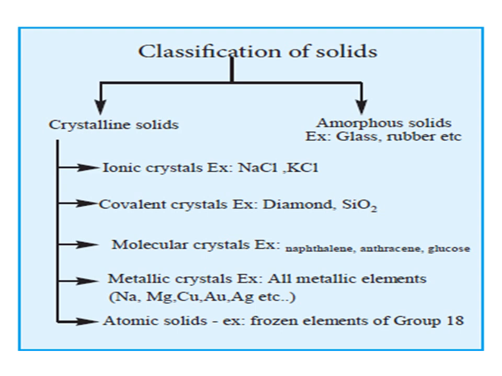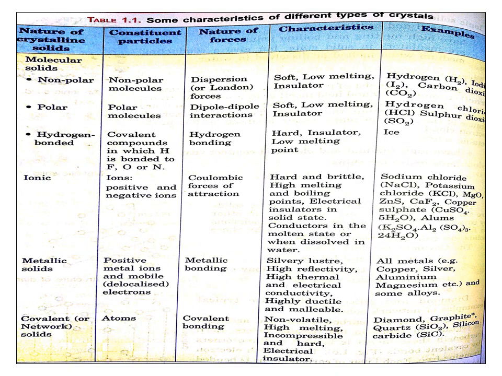Already we have seen that solids are classified into crystalline solids and amorphous solids. These crystalline solids are further classified into ionic crystals, covalent crystals, molecular crystals, metallic crystals, and atomic solids. Crystalline solids are classified into four categories. The first category is called molecular crystals, in which the entire crystal is made up of molecules. The molecular crystals are further classified into three major categories: non-polar molecular crystals, polar molecular crystals, and hydrogen bonded molecular crystals.